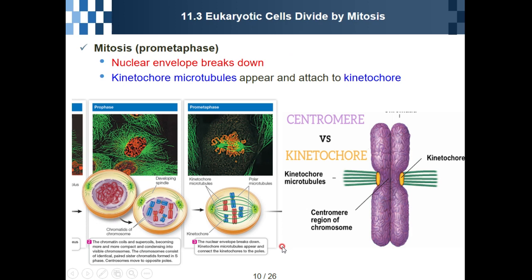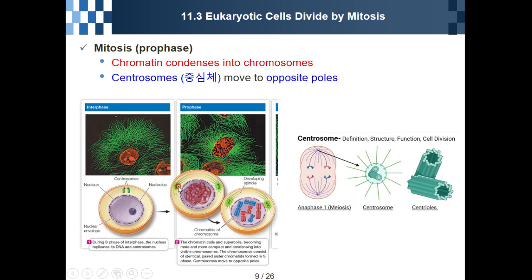At that time, there are two centrosomes. Centrosome, we call it 중심체. They are composed of centriole plus microtubule. This is microtubule. We call this centriole plus microtubule a centrosome.